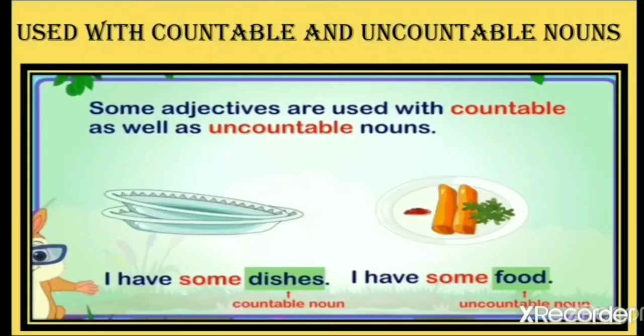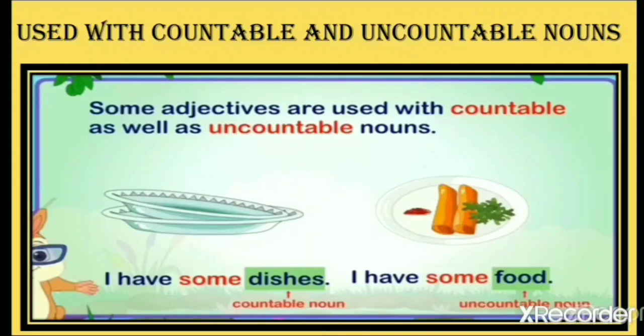Next, some adjectives are used with countable as well as uncountable nouns. Let us see the example sentences. There are two different sentences in front of you. The first one: you can see dishes, right? You can count these two dishes.